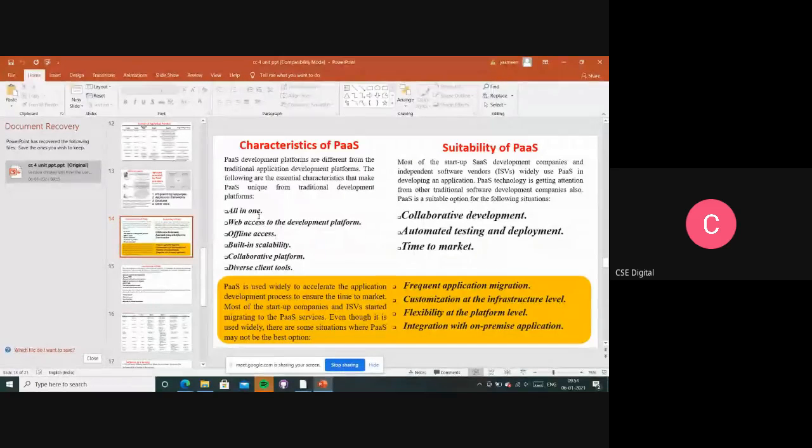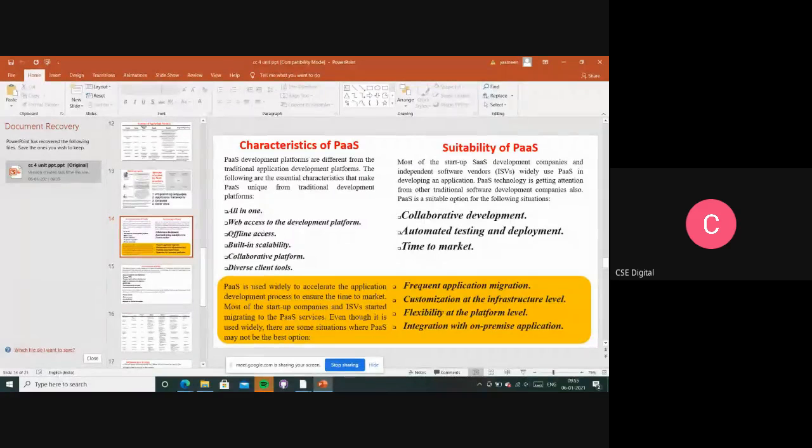Additionally, many services are also provided, such as programming languages, frameworks, databases, and other development-related tools. So we are saying that all-in-one is one of the characteristics of Platform as a Service. Here the developers or users can test, deploy, and host the application using the same IDE. That's why we say it is all in one, right?